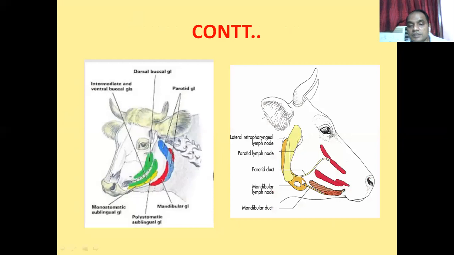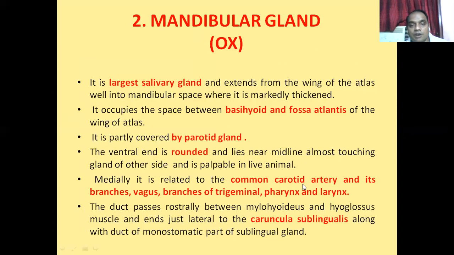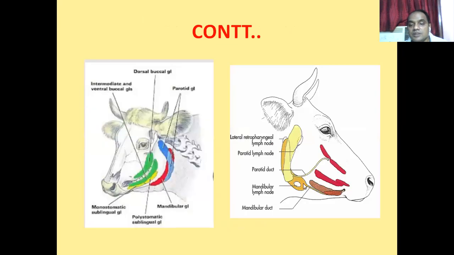The ventral border lies near the midline and touches the gland of the other side. What I am telling is, this rounded ventral part of the mandibular salivary gland is in close contact with the same gland of the other side. So the ventral part of this side and the ventral part of the opposite side are closely attached to each other.